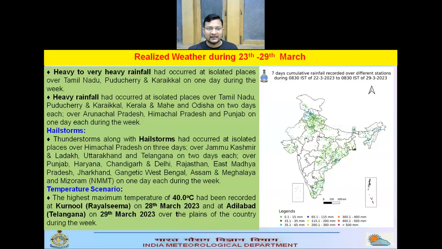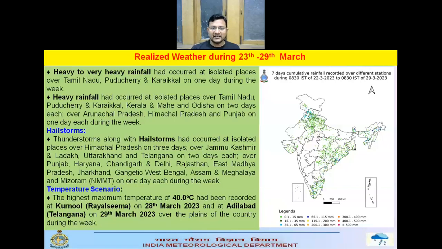Thunderstorm and hailstorm activity was observed over Himachal Pradesh on 3 days of the week, over Jammu Kashmir, Uttarakhand, and Telangana on 2 days of the week, and hailstorm activity was also observed over Punjab, Haryana, Chandigarh, Delhi, Rajasthan, East Madhya Pradesh, Jharkhand, Gangetic West Bengal, Assam, Meghalaya, and Mizoram on one day of the week.